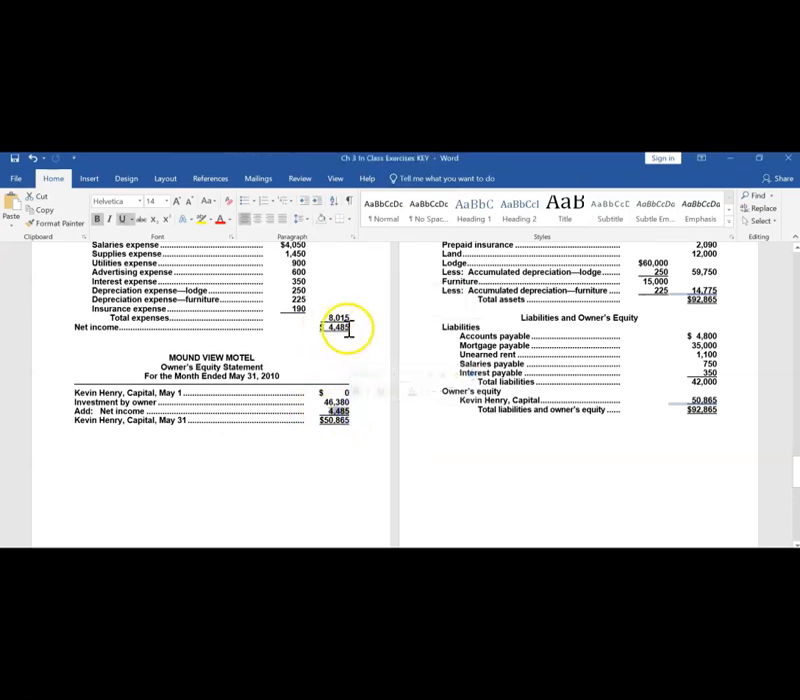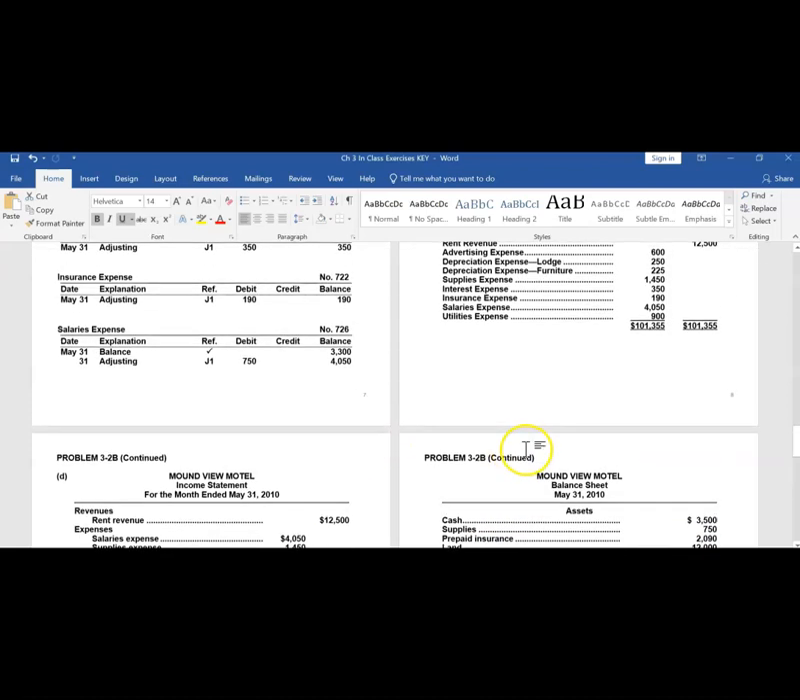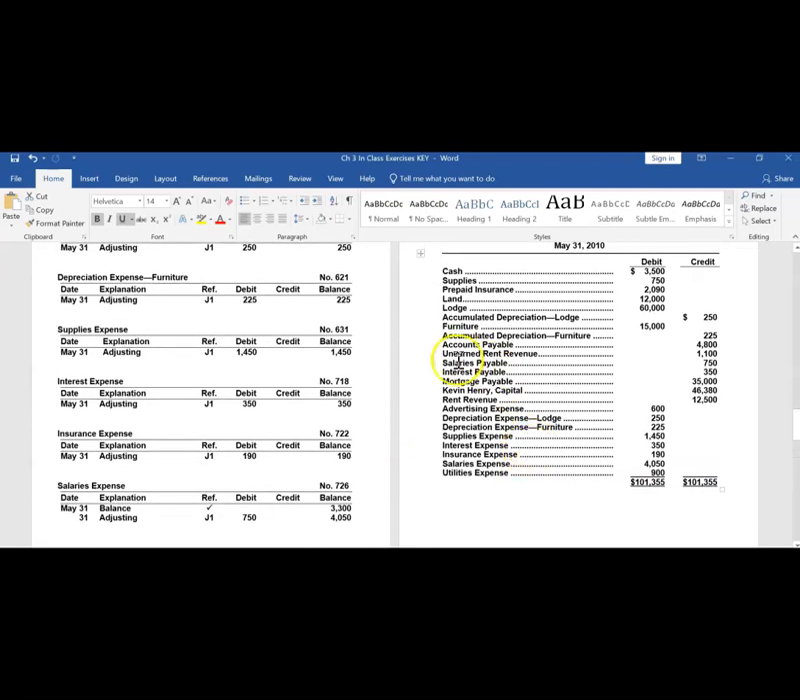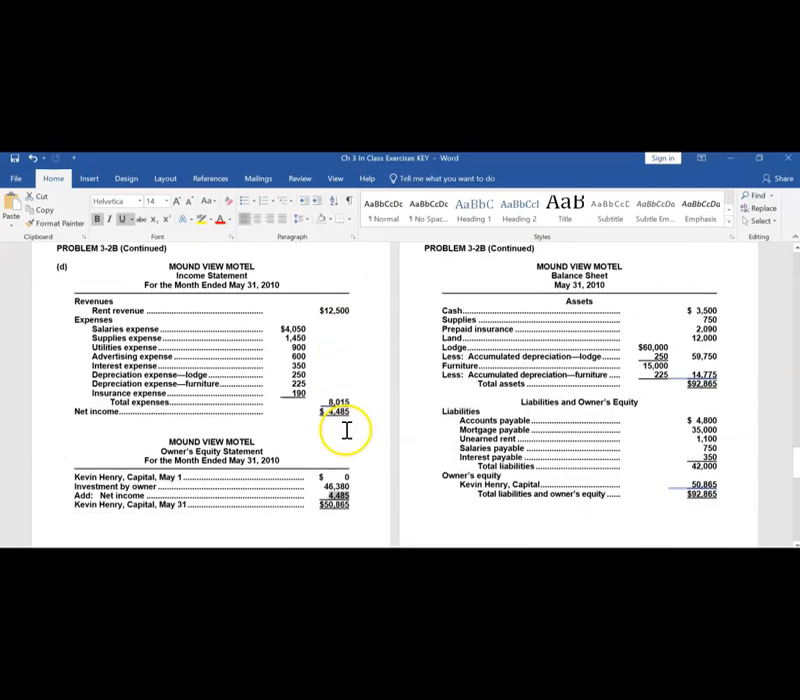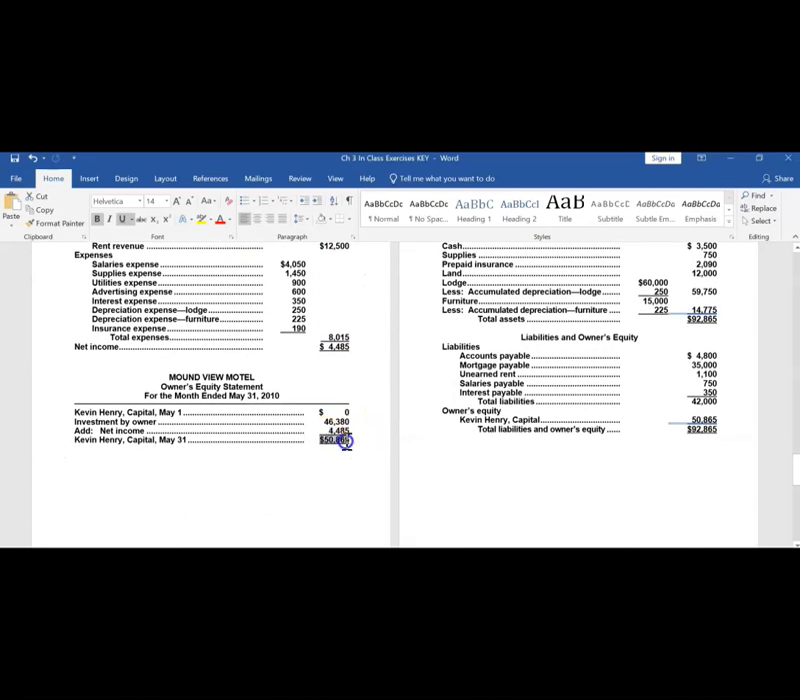So we saw an increase to owner's capital for investments, and it also increased for net income. The net income comes straight out of the income statement and feeds into the owner's equity statement. We would also have to subtract out any owner withdrawals, but it appears that there are no owner withdrawals recorded. There's no owner drawings account, so there were none during the year, leaving us with an ending balance in capital of $50,865.